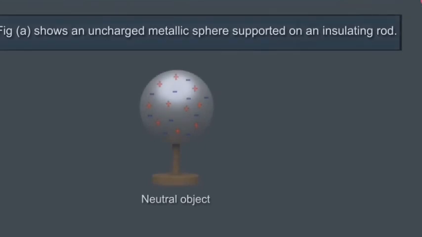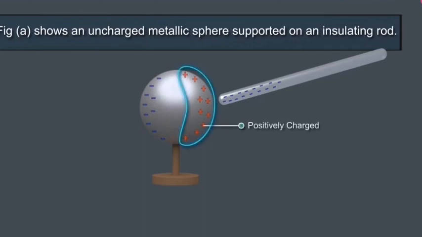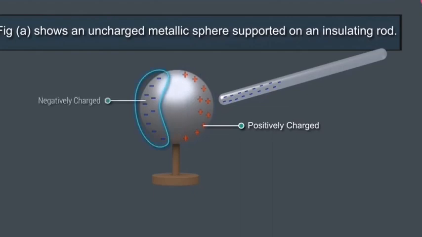Charging by induction. Figure A shows an uncharged metallic sphere supported on an insulating rod. A negatively charged plastic rod is brought close to the sphere. Free electrons in the sphere move away from the plastic rod due to repulsion and gather at the other end of the sphere. The near end becomes positively charged due to the deficit of electrons, and the other end becomes negatively charged due to the excess of electrons.